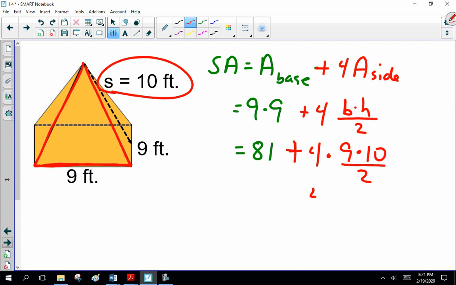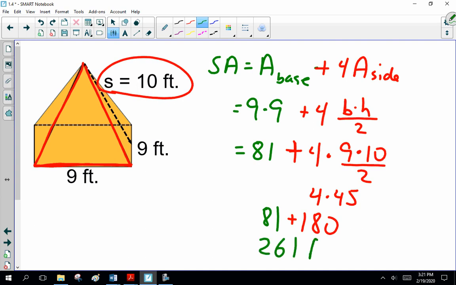So this is 4 times 45. And what's 4 times 45? So it's 180 plus 81, which is? So 261 square feet. All right.